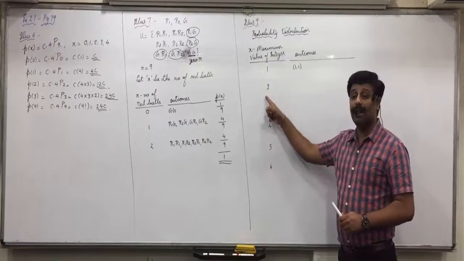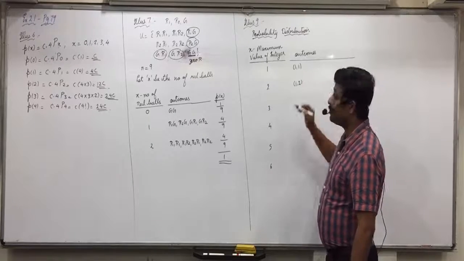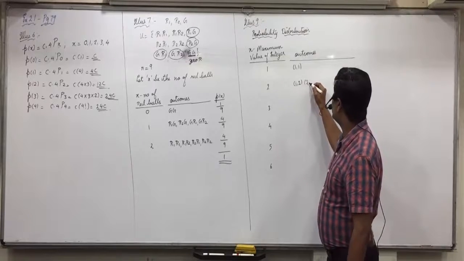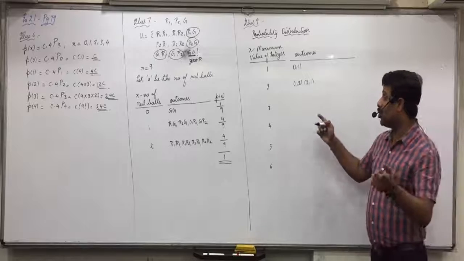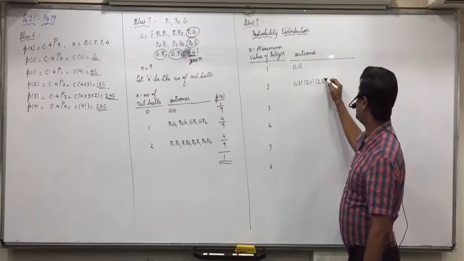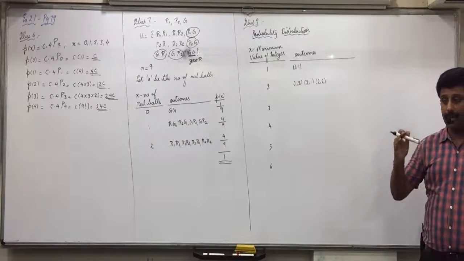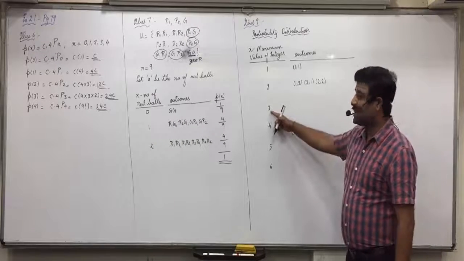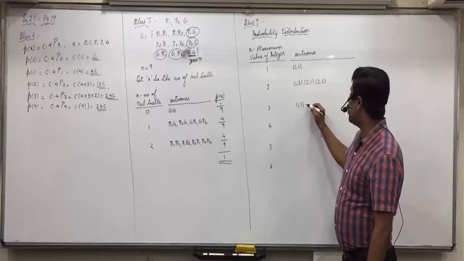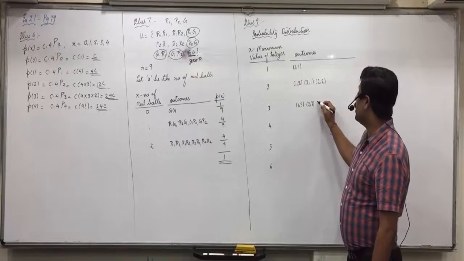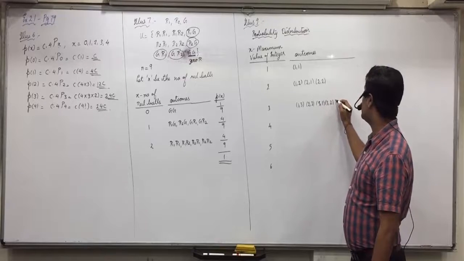Now what is the next maximum value? 2. So we can take 1, 2. We can take 2, 1. No other values can be taken. Yes, 2, 2 can be taken. Because in any other values, you will find more than 2 is included. Now maximum 3. So in the row of 1, 1, 3. In the row of 2, 2, 3. But in the row of 3, 3, 1, 3, 2, 3, 3.